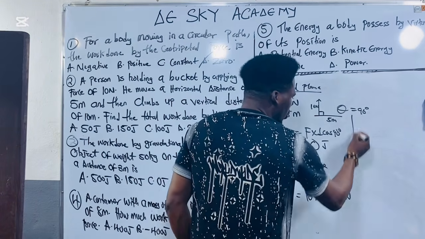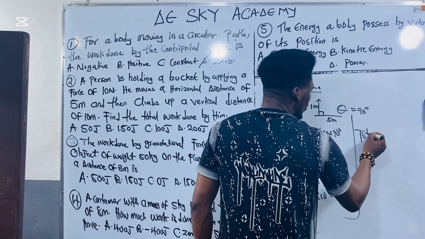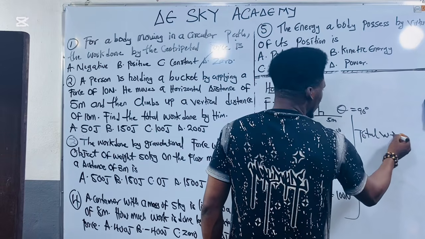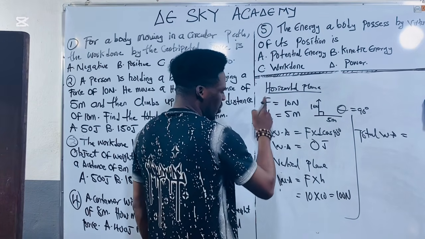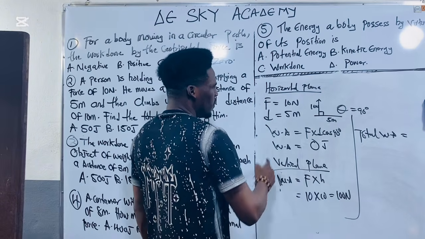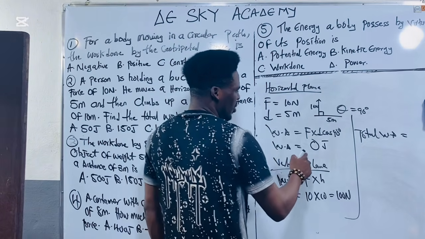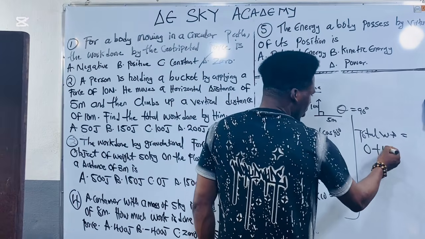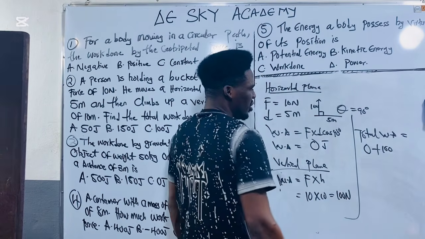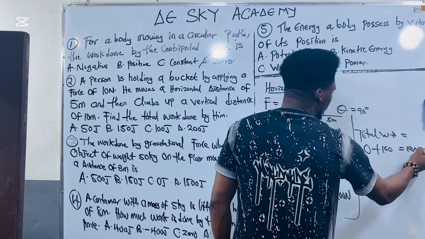Therefore, the total work done will be the work done in the horizontal plane plus the work done in the vertical plane. What is the work done in the horizontal plane? 0, plus the work done in the vertical plane, 100. So 0 plus 100 is 100 joules.